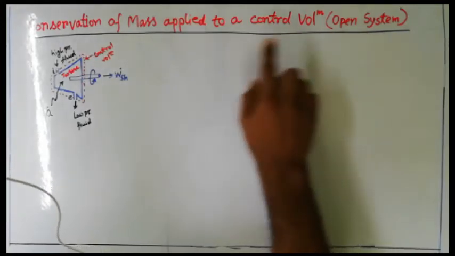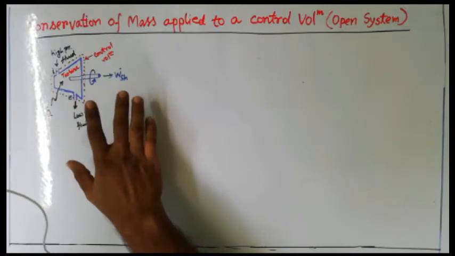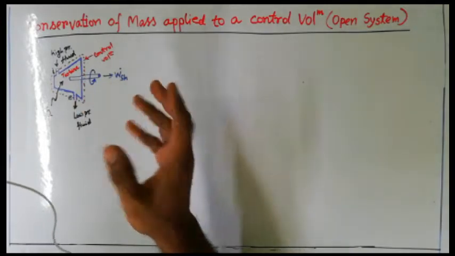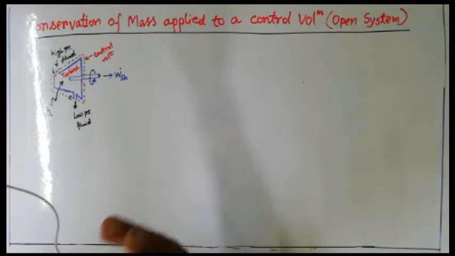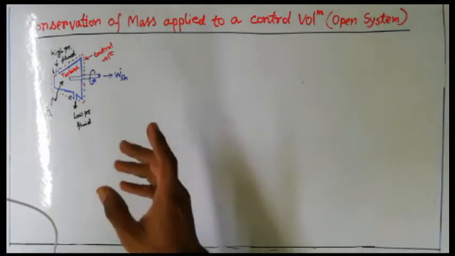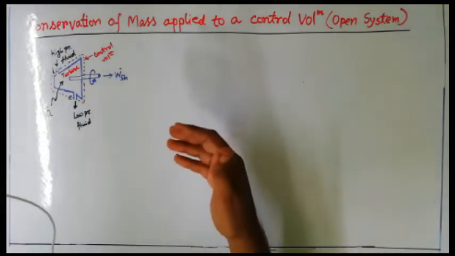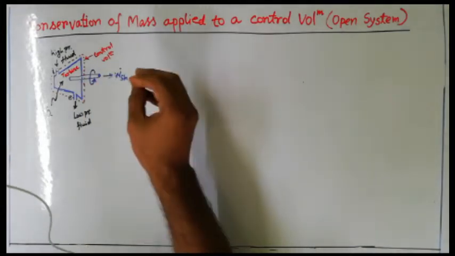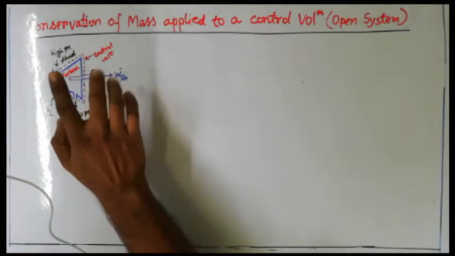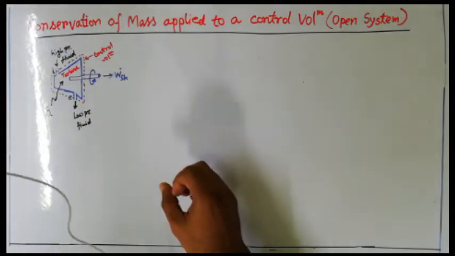Okay, so now in this pictorial view I have explained a kind of open system. There are lots of open system mechanical devices, like turbine, pump, heat exchanger, nozzle, that will come later slowly. For this particular discussion I am taking the turbine as an open system mechanical device.